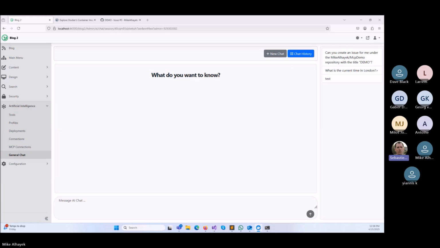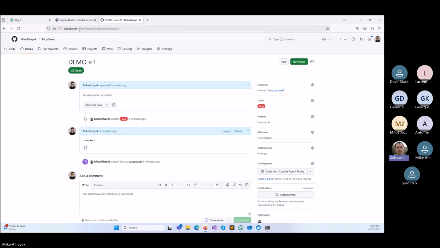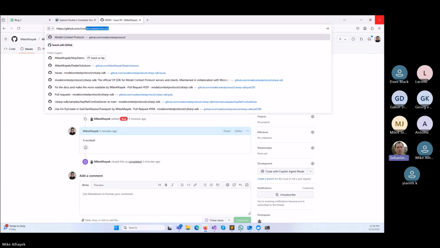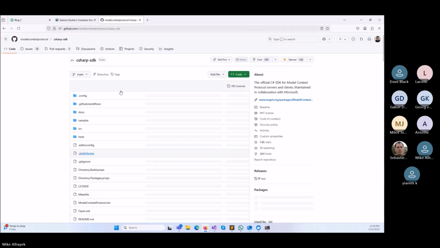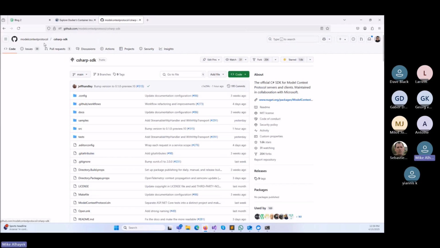Good. Thank you, Job. For the MCP server, if you want to create one, there is a new MCP SDK for .NET. With a template, you can just create your own MCPs in .NET. Yeah, it's right here. This is the SDK right here that you can utilize. And there is also a new chat template. I don't know if you saw that, the .NET MEAI chat template. I did see that, yeah.